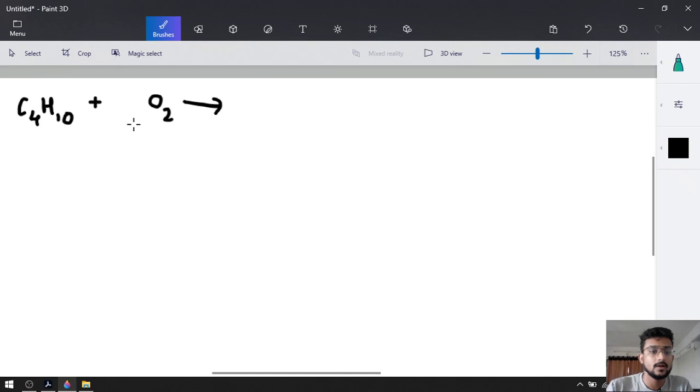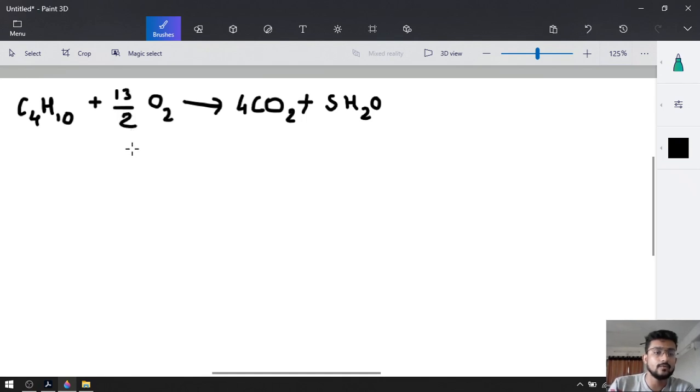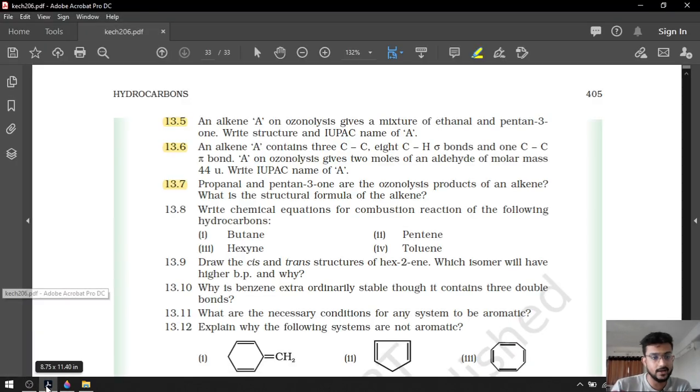Now what is the rule? If 4 carbons are there, 4 carbon dioxide will be there, and half the amount of hydrogen will be water. So if 10 hydrogens are there, 5 H2O will be produced. Now calculate the oxygen: 4 into 2, 8, 8 plus 5, 13. So 13 by 2 O2 will be required. This is the combustion reaction for butane.